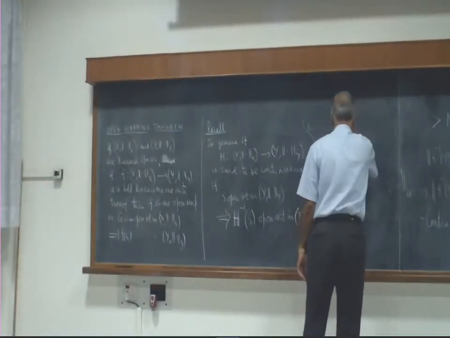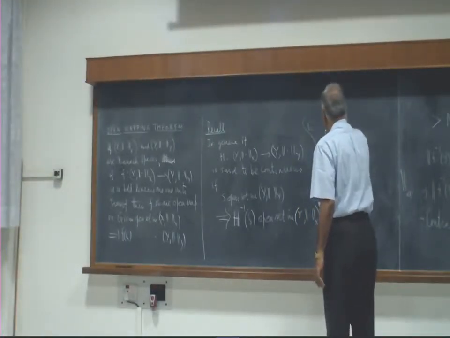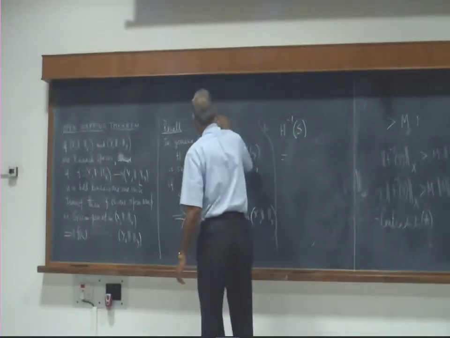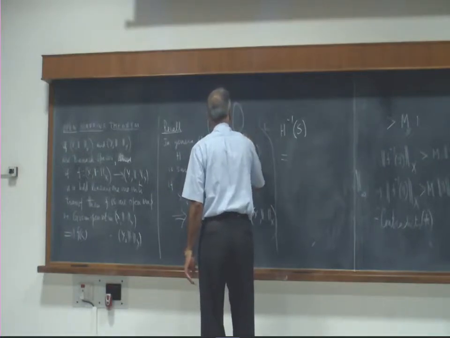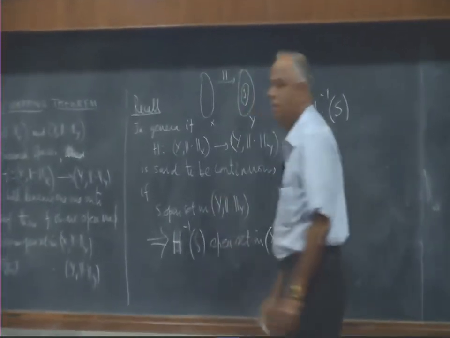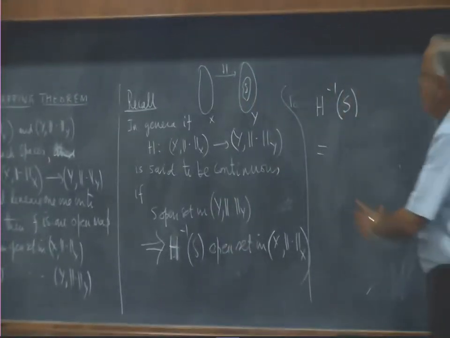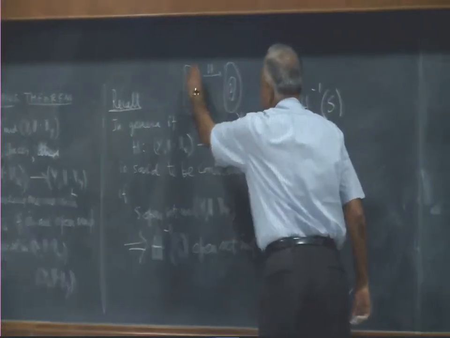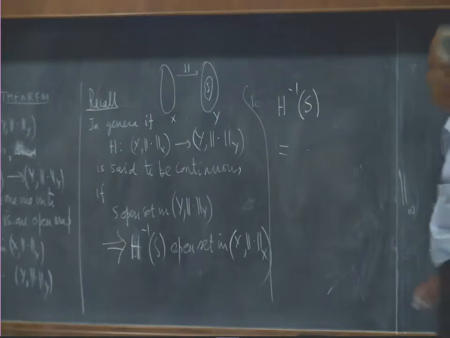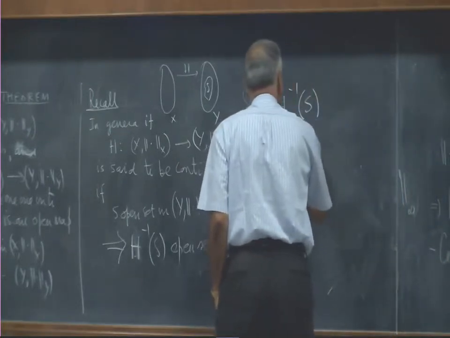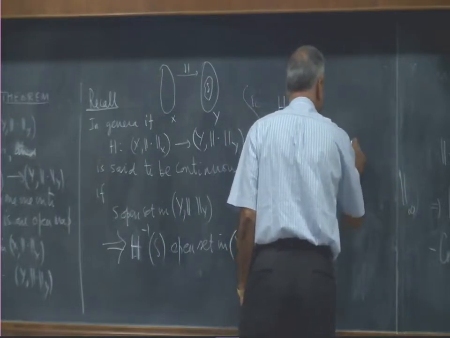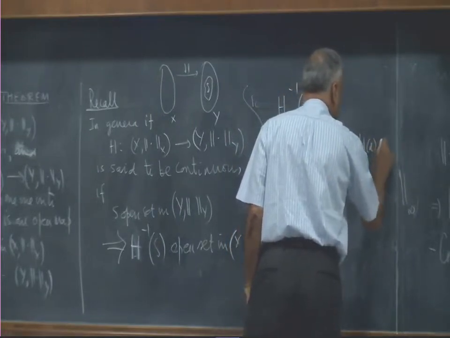So I should make sure what H inverse of S means. So this is X, this is Y, so H goes this way, S is a subset of Y. H inverse of S means all those elements in X which drop into S through the function H. So it is all those elements x in X such that H of x drops in S.